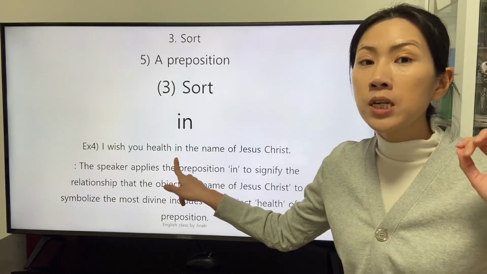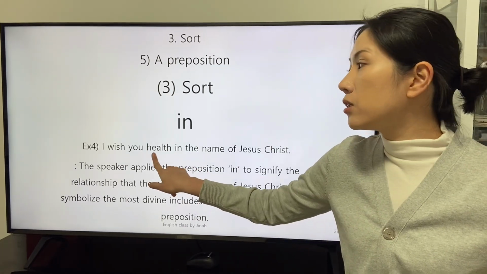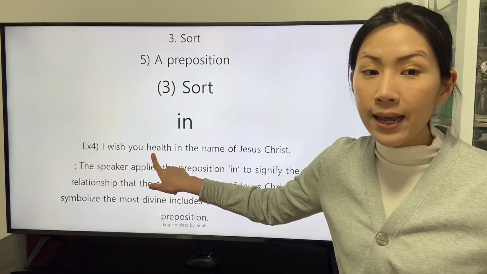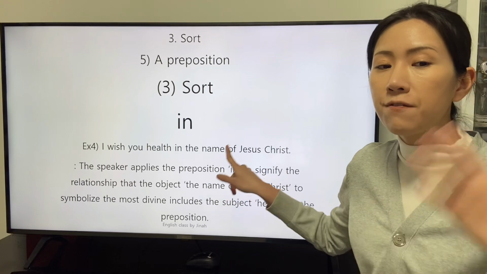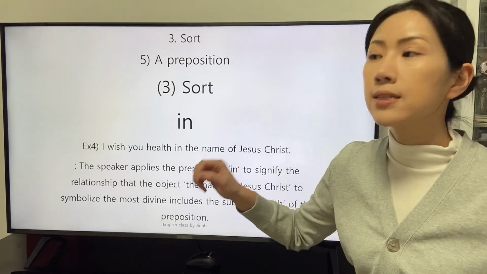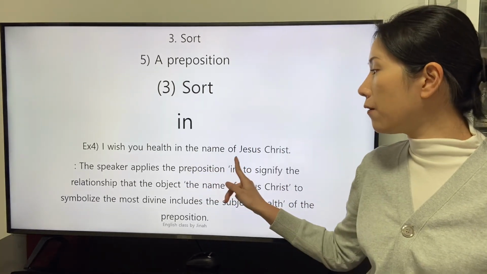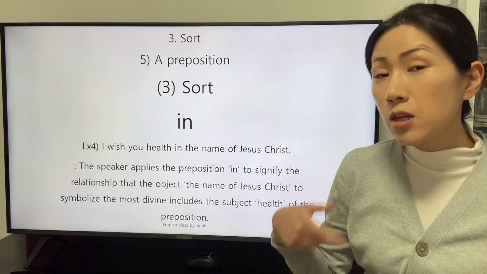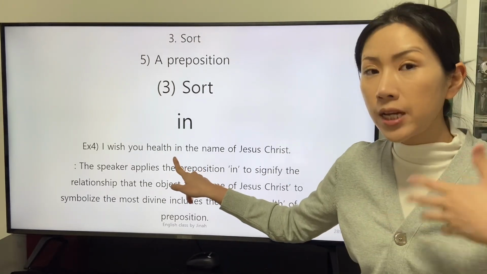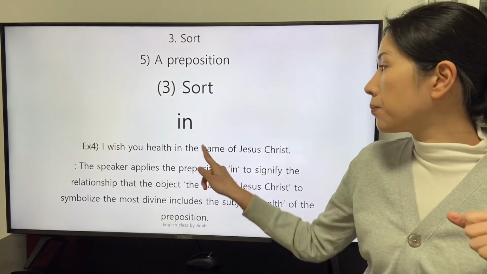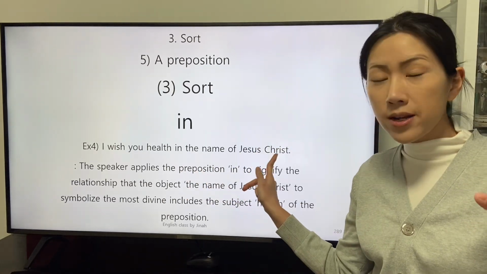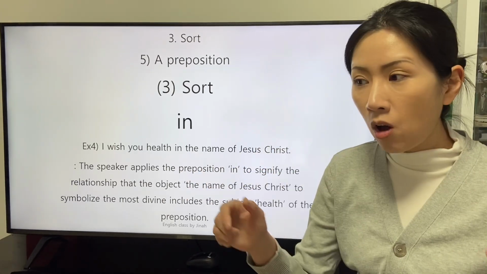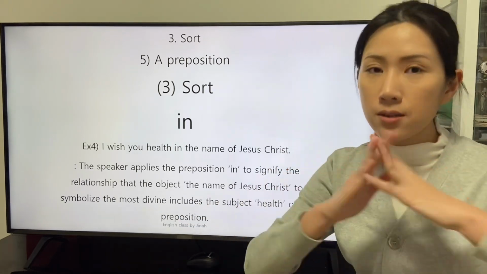The preposition in mediates the subject, health, and the object, the name of Jesus Christ. The fact that the object, the name of Jesus Christ, is applied as the preposition in means that the object, the name of Jesus Christ, has an organized system.